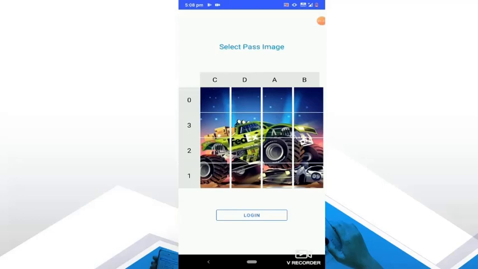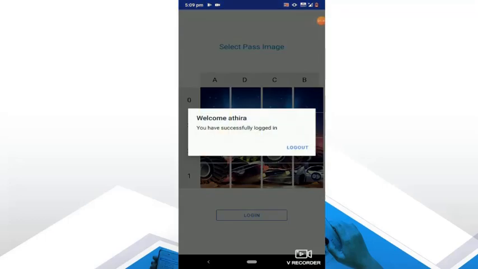So I have to align 1 to the last row. It is already in the last row, so I just click on that, and I have to align C with the third column. So I have aligned my login indicator with the coordinates of my pass image, and I click on login, and I am successfully logged in. So this is how our graphical authentication system works.